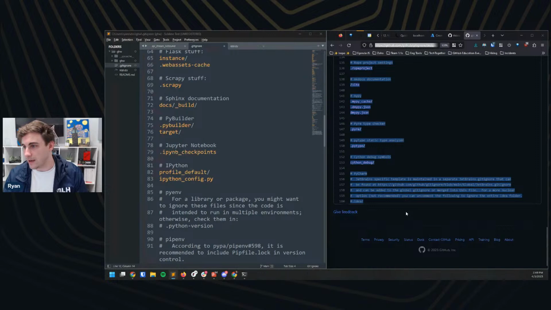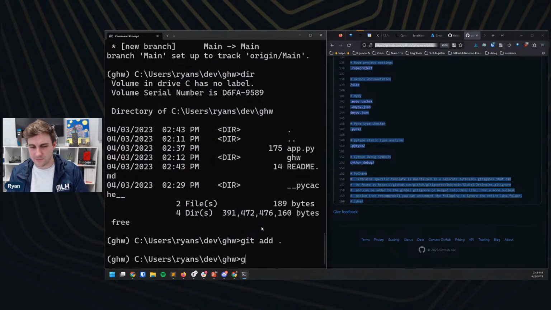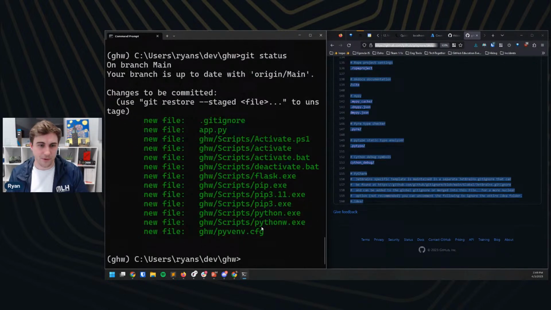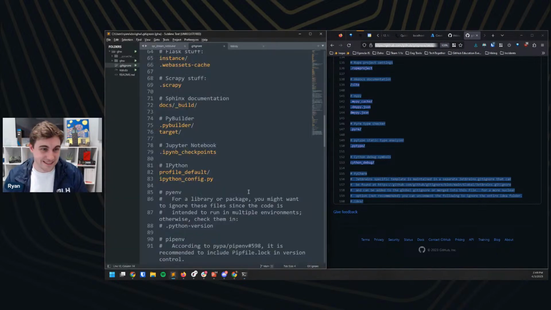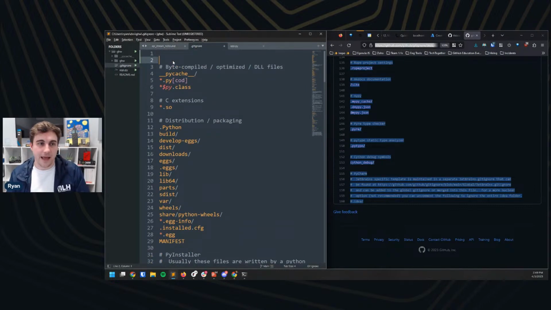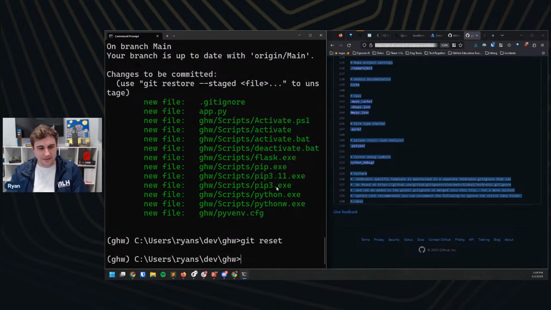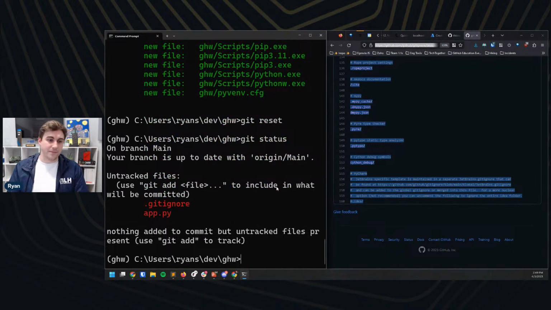What we're going to do is pop back over to our command line, and we're going to do git add dot and see what happens. And we're going to do git status to see what that pulled. So that did pull in our GHW folder, which makes sense because I realized I did not add it here. And so I'm just going to come up to the top, and I'm going to edit this. For me, I named that virtual environment GHW, right? And so I'm going to literally just save it like that. And what is the command? Is it git reset? Let's see if that works. Git status. Hey, there you go. All right.